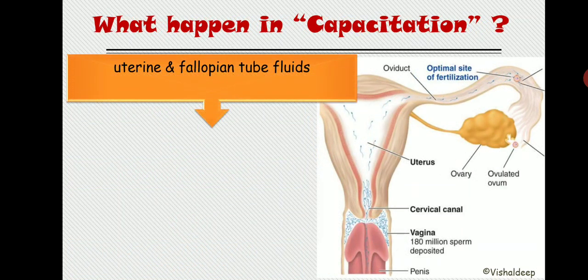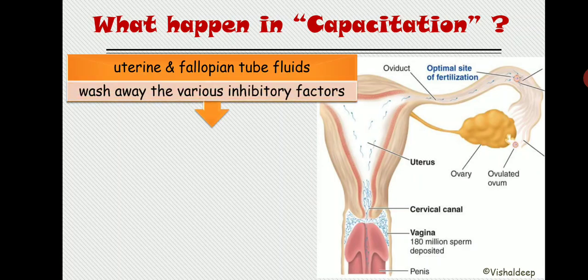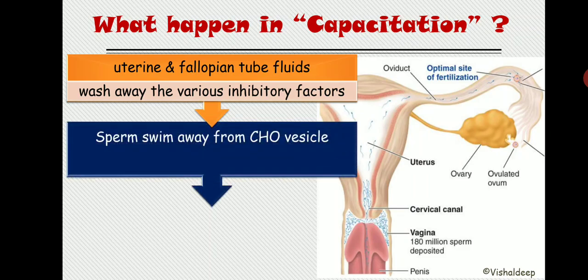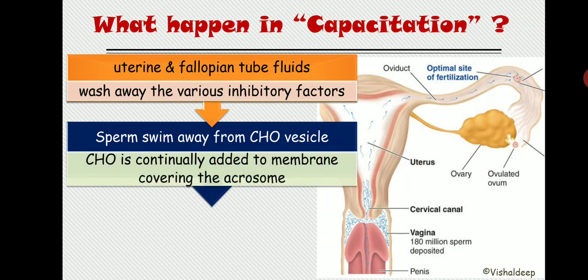As far as the uterus and uterine fluid are concerned, they wash away the various inhibitory factors attached to the sperm. First thing is the cholesterol vesicle. Sperm swim away from the cholesterol vesicle. This cholesterol vesicle is continuously added to cover the acrosomal vesicle that is situated over the top of the sperm, right?